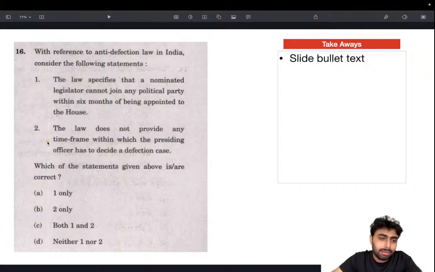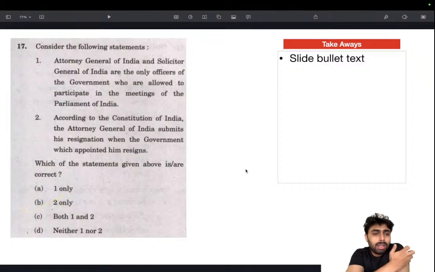So the law does not provide any time frame within which the presiding officer has to decide a defection case. This is actually an issue, and the Supreme Court has intervened multiple times, saying there should be a set timeline, and also that the decision-making power of the presiding officer should be taken away and replaced by a quasi-judicial independent tribunal, to ensure fairness. So this is right, this is wrong. 16B, so that is right.